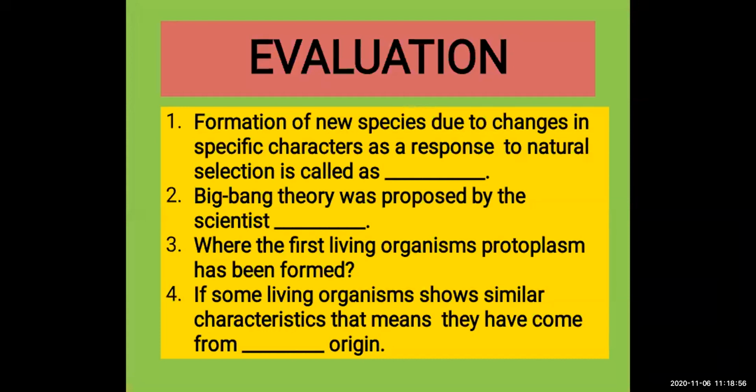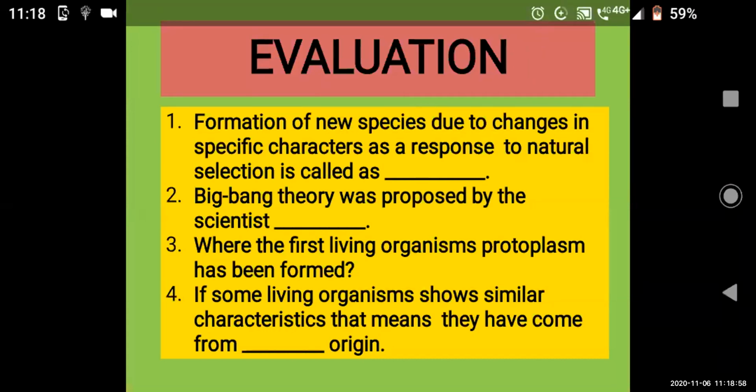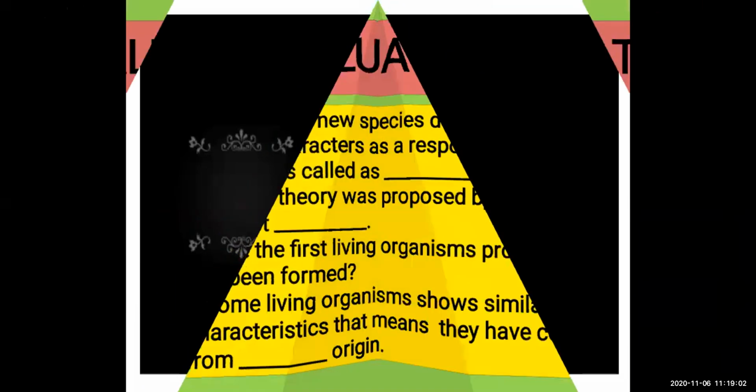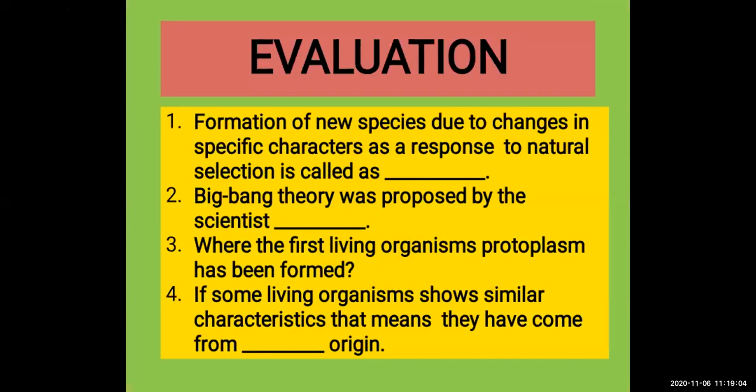Okay students, I will ask you questions, then if time permits I will show you the video on the TopScore app. Yes students, start giving the answer. First question: formation of new species due to changes in specific characters as a response to natural selection is called as dash. Before saying the answer you have to tell your name and then answer.